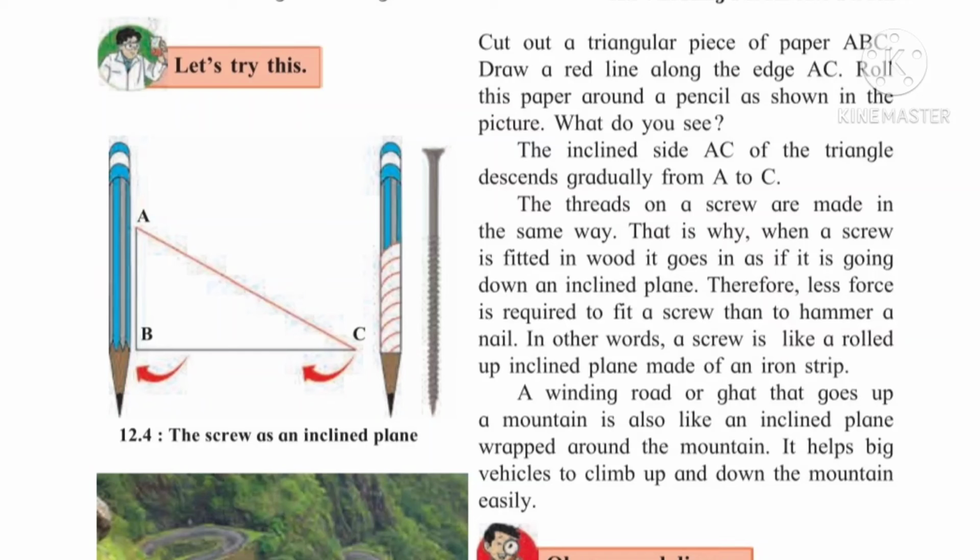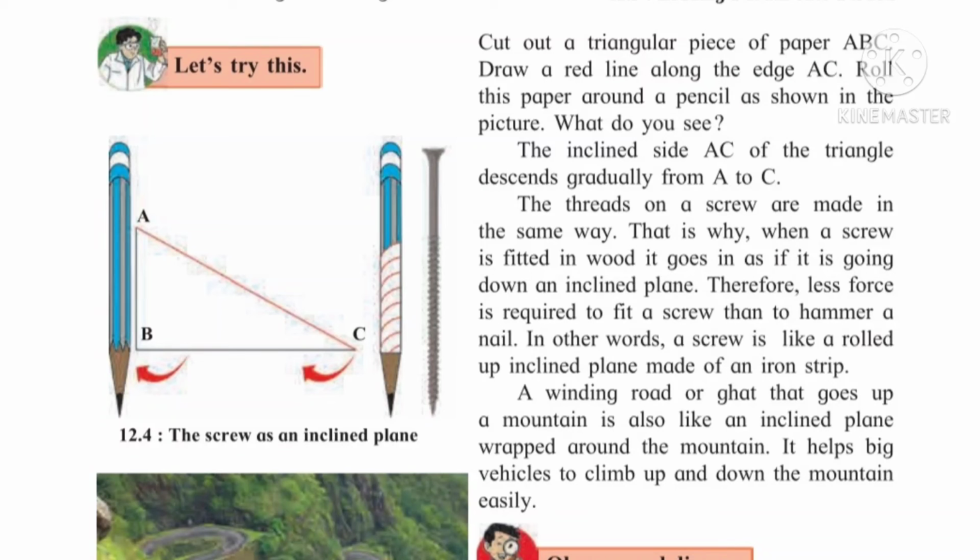The inclined side AC of the triangle descends gradually from A to C. The threads on a screw are made in the same way. As we observe the pencil, we see the line is like the lines of a screw.